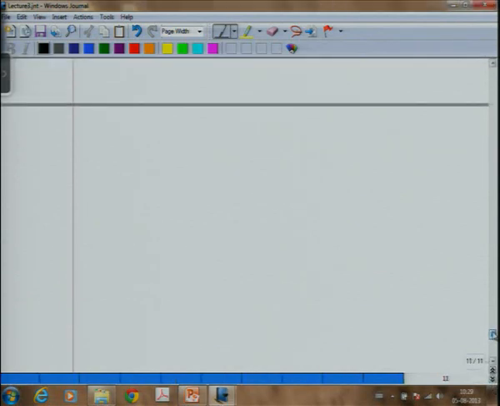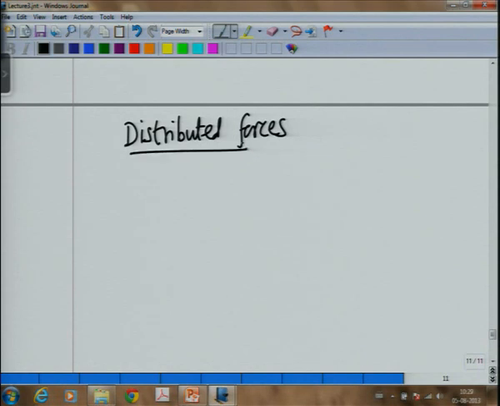Let us now move to the next topic, which is distributed forces. So far, we have been talking of forces which are acting at discrete points, but actually a force distribution in real life is hardly ever discrete.